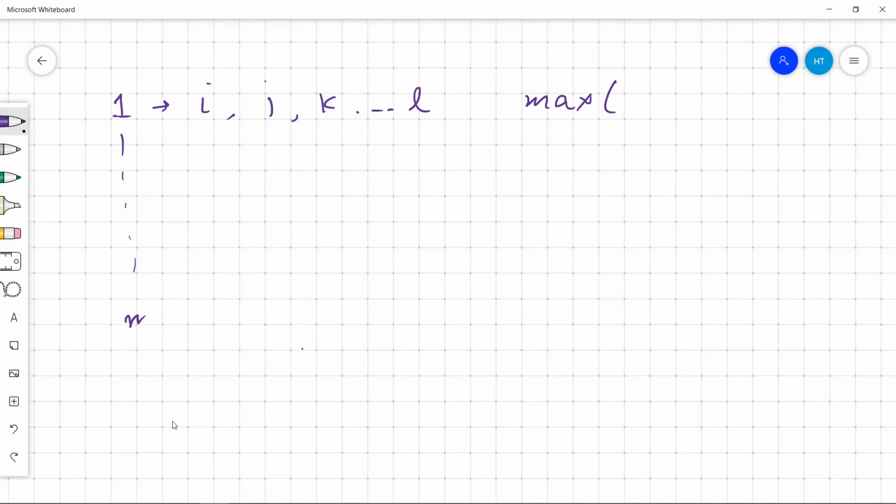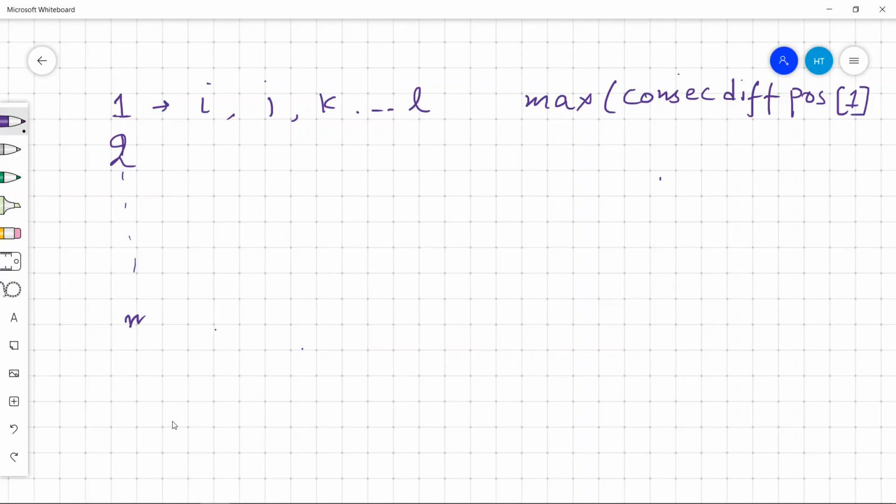So what are these positions? These positions are the positions of 1 and the difference between consecutive positions. So we have the maximum of the consecutive difference of the positions of 1, because we are calculating for 1. Similarly, we can calculate for 2 and so on till N.